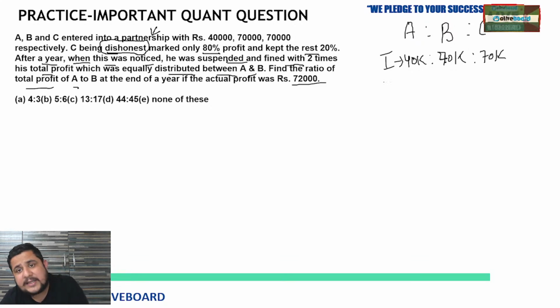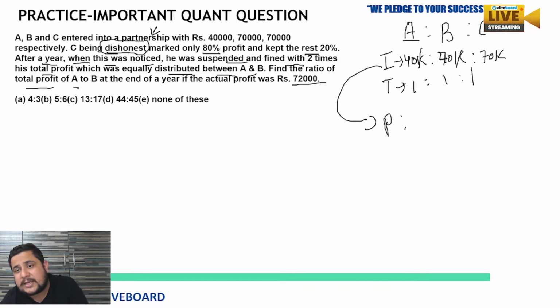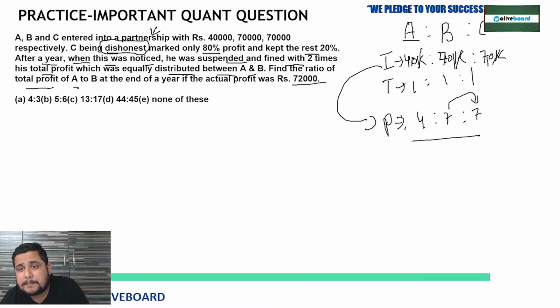So see, at the end of the year, time is 1 year, 1 year, 1 year. So when time is the same, the investment ratio becomes the profit ratio. K to K you can easily cancel, right? 0 to 0 will be cancelled. K means 1000. So now the profit ratio is 4 to 7 to 7. As per this, B and C must get the same profit, right?